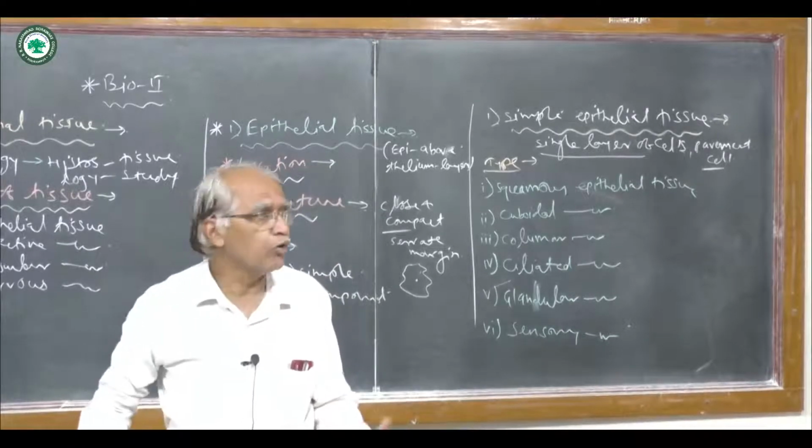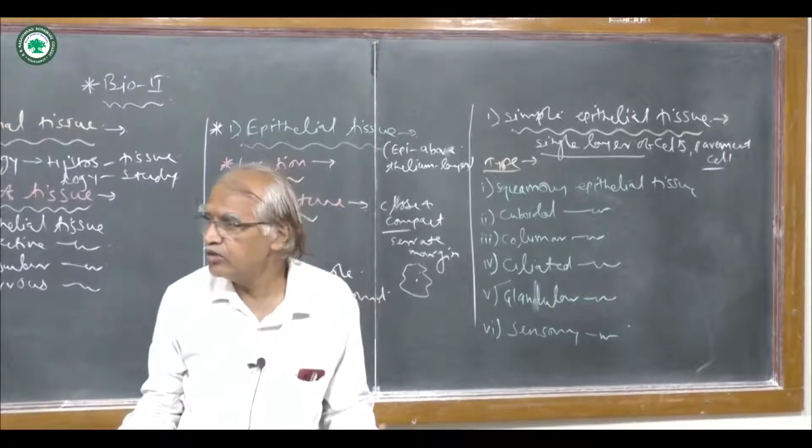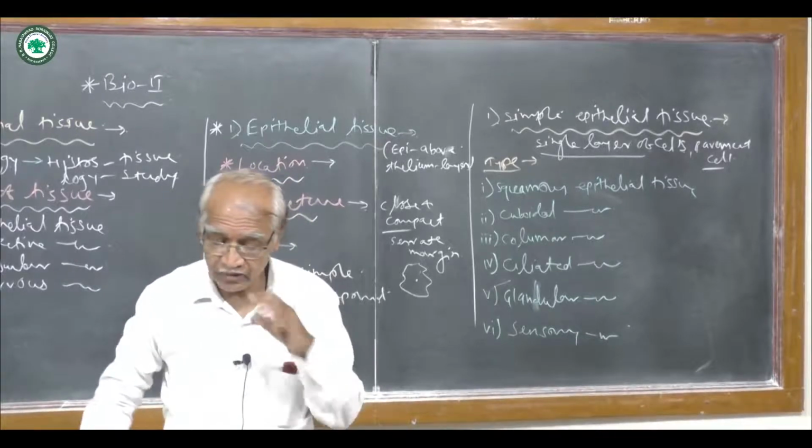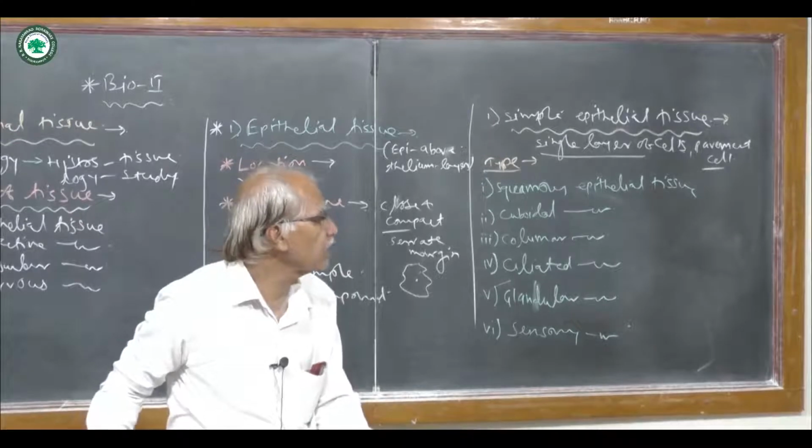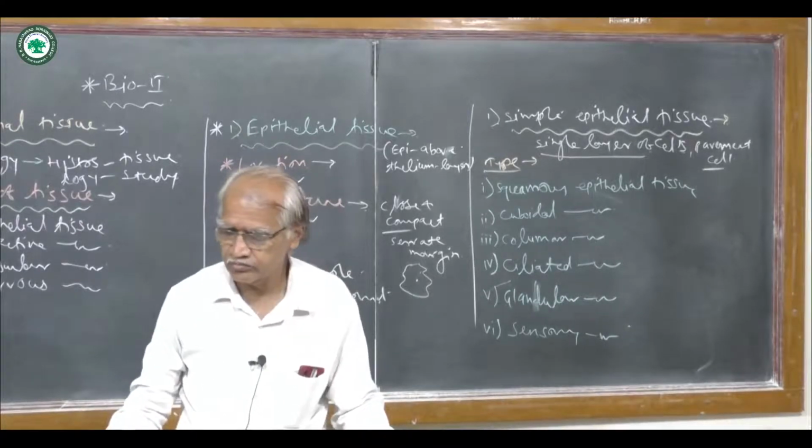They are called pavement cells because they are fitted like a floor of tiles. So they are called pavement cells or floor cells, and they are close and compact.